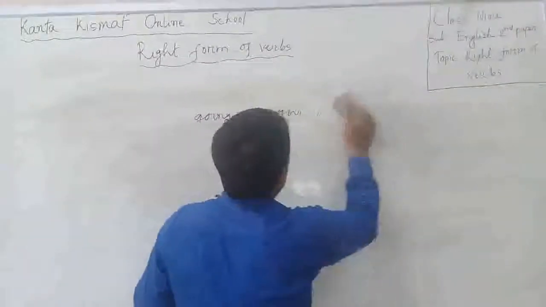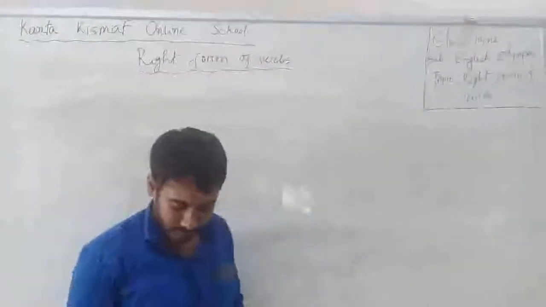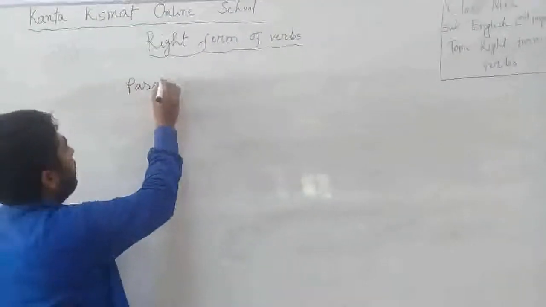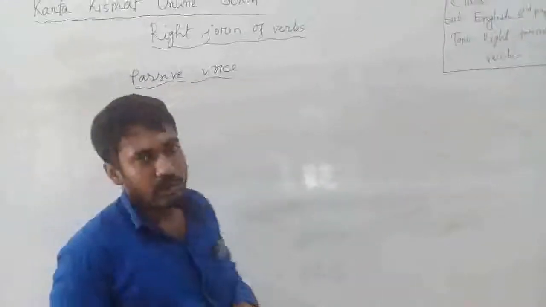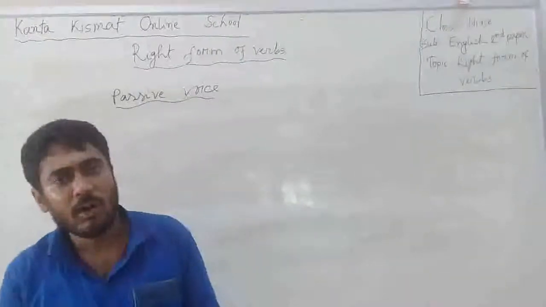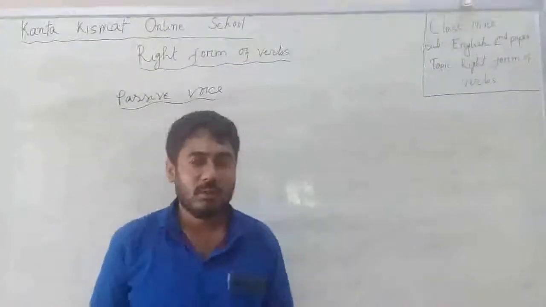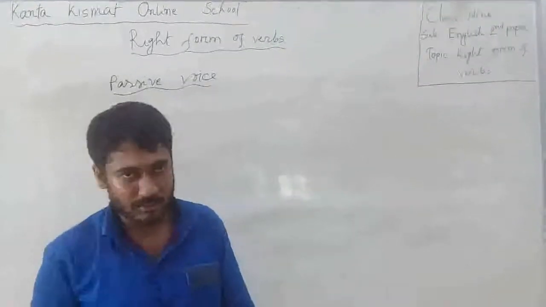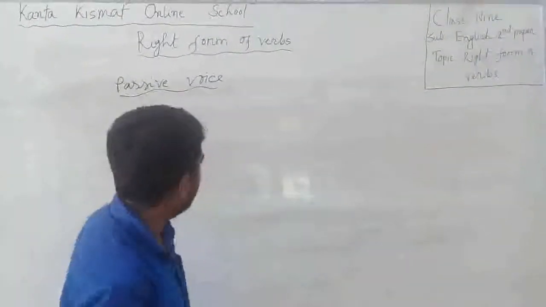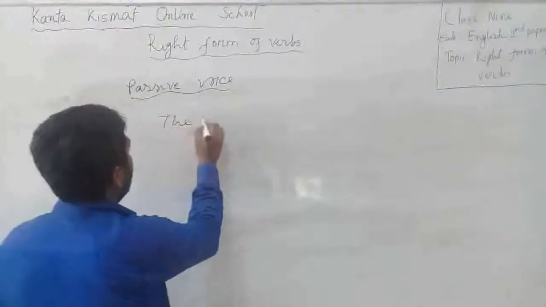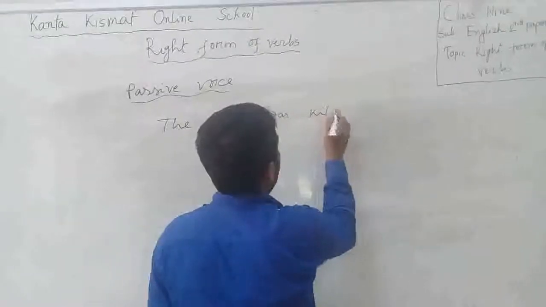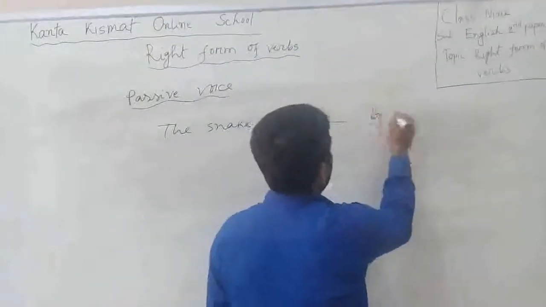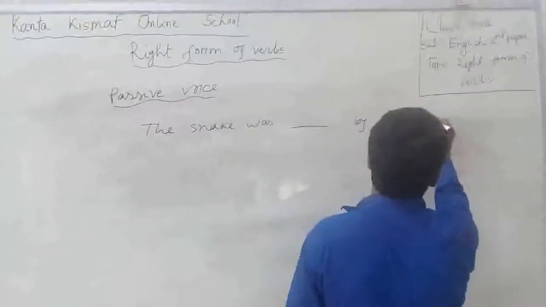Now I will show you another rule: passive voice. I hope all of you know about passive voice. Remember that in all passive voices you have to use the V3 form of the verb, my dear students, such as: the snake was killed by the person.